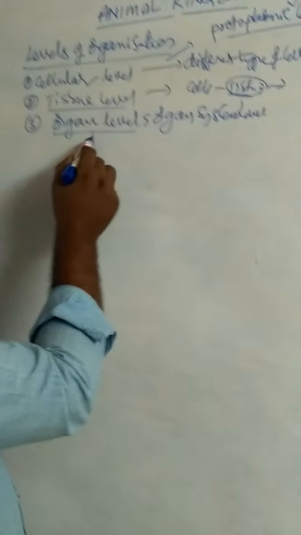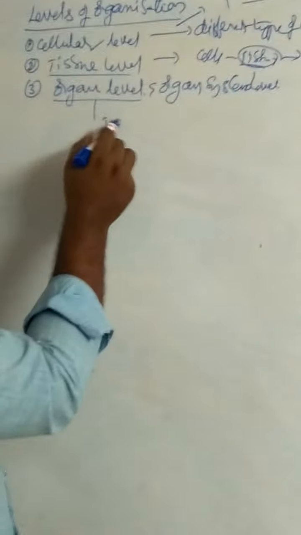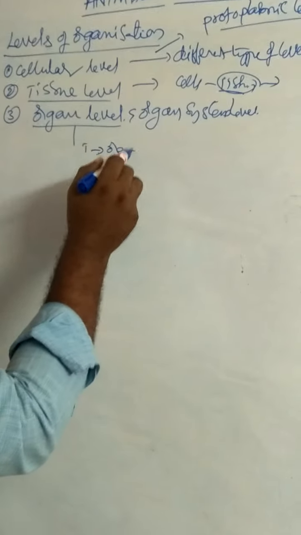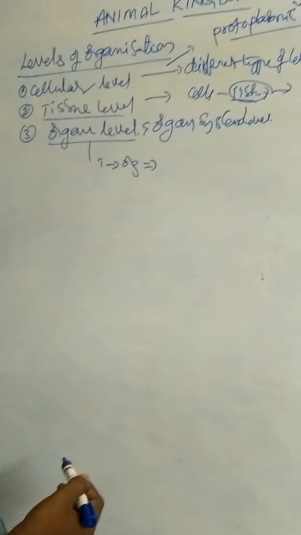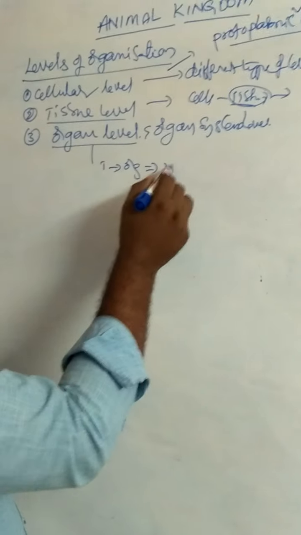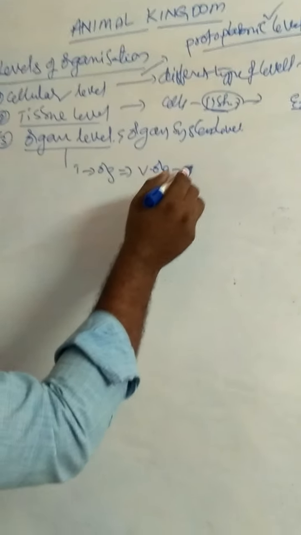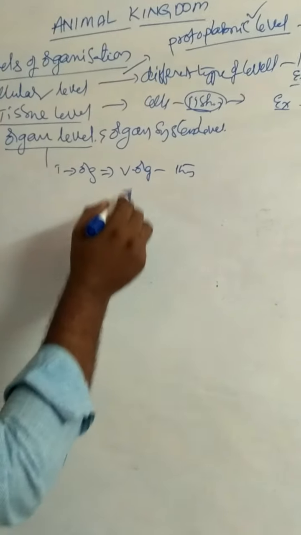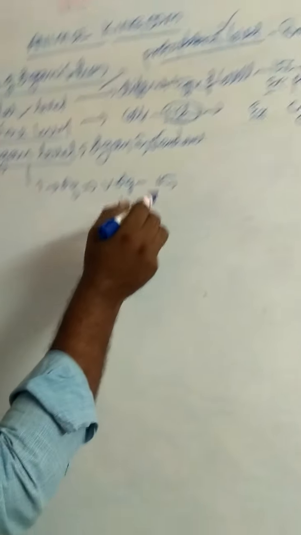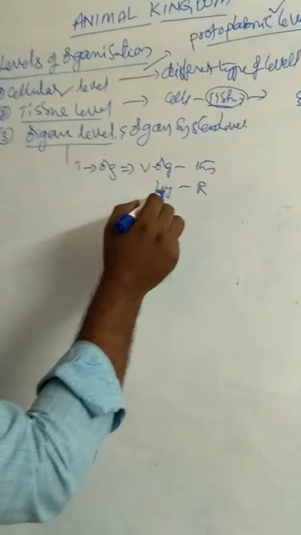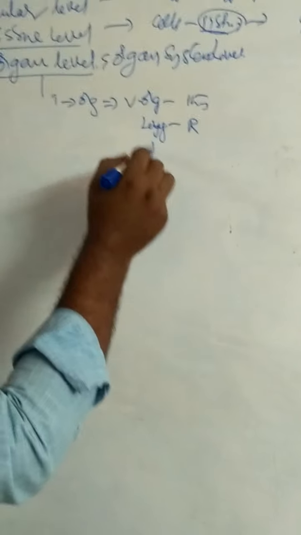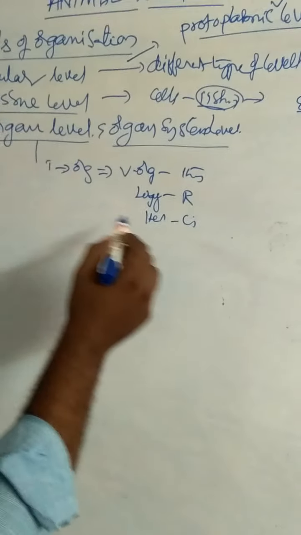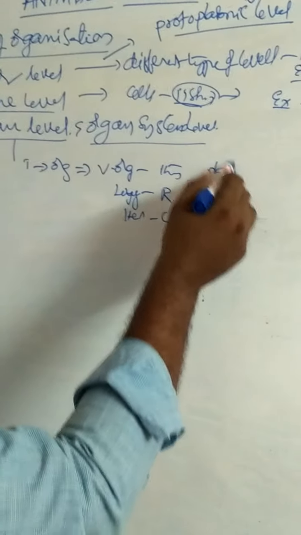In organ level of organization, tissues aggregate to form the organs. Various organs perform their functions. For example, lungs for respiration, heart for circulation, etc. Example for organ level of organization, platyhelminthes.